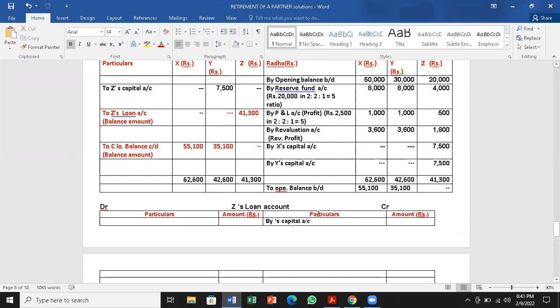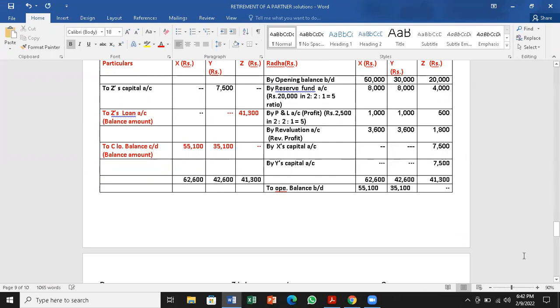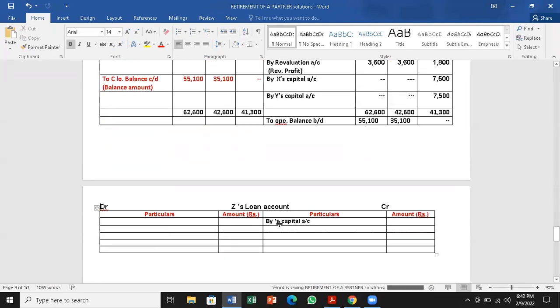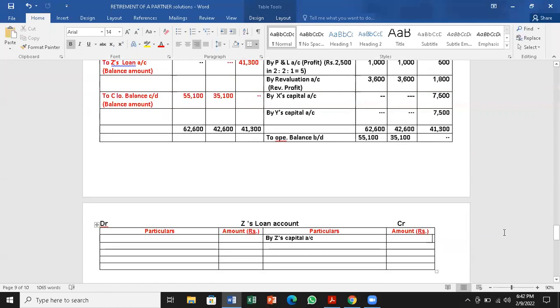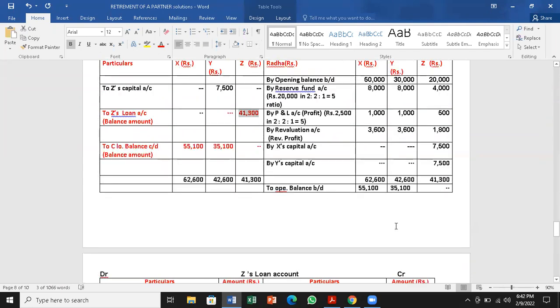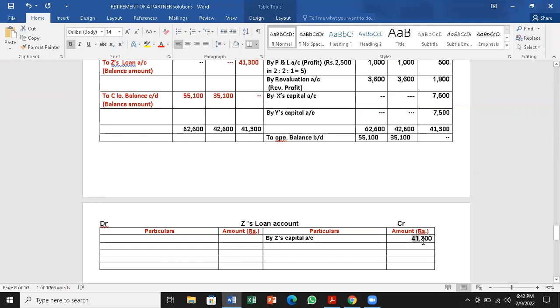No entry is there, but still we can open that and work. So there's going to be an opposite entry in Z's loan account. Z's loan account is credited by Z's capital account, that is 41,300.